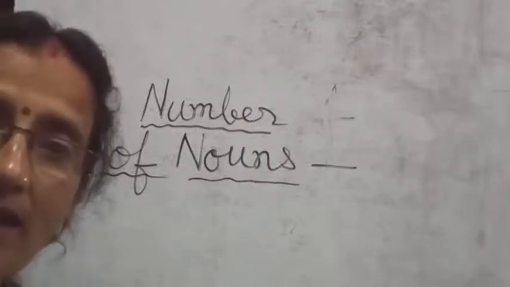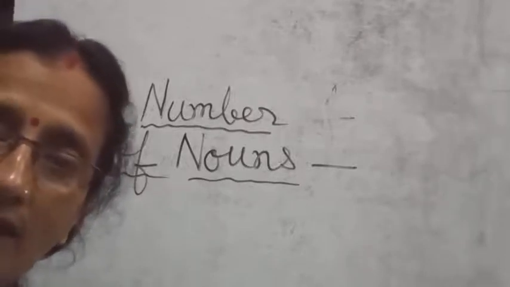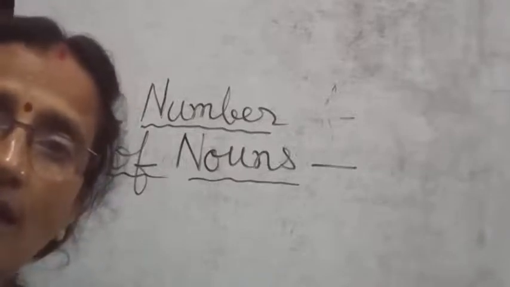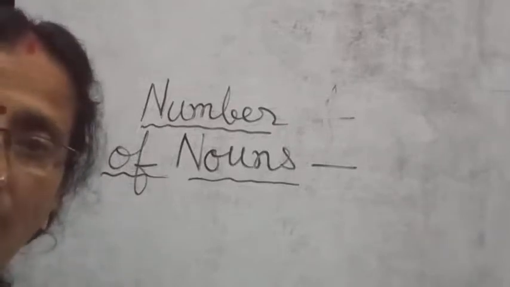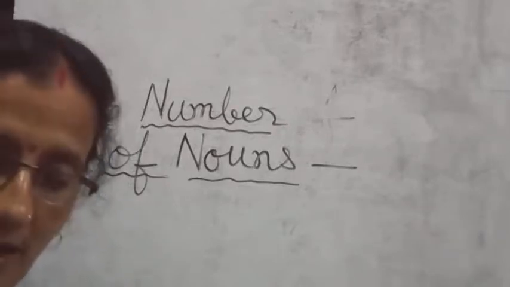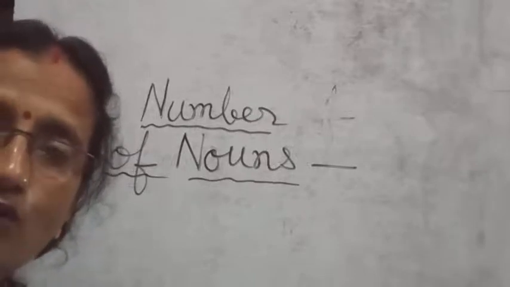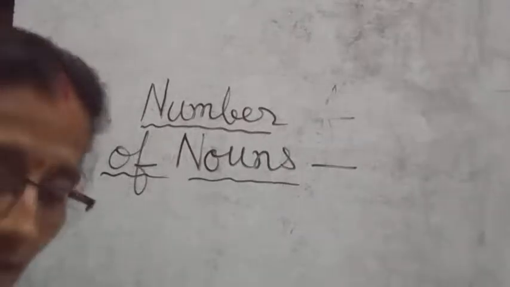Or shelf, S-H-E-L-F: you change f into V-E-S and make it plural, shelves. Then you have life, L-I-F-E, lives. Then wolf, W-O-L-F, changes to plural as wolves.